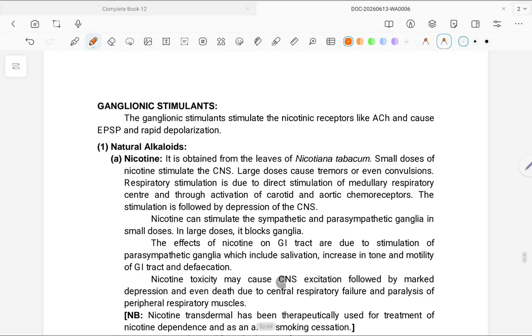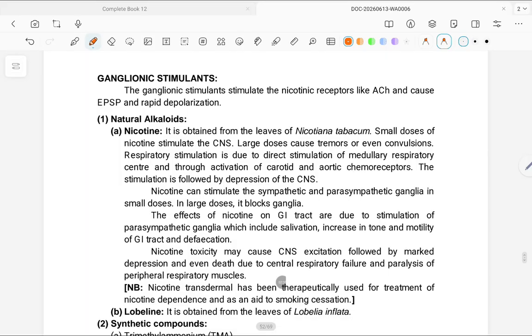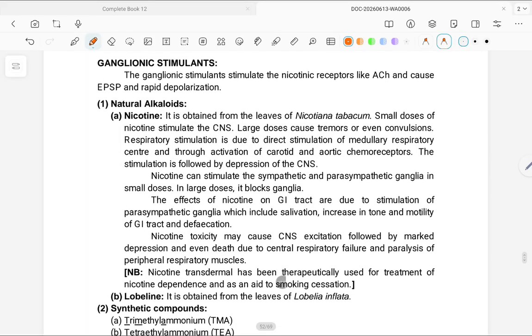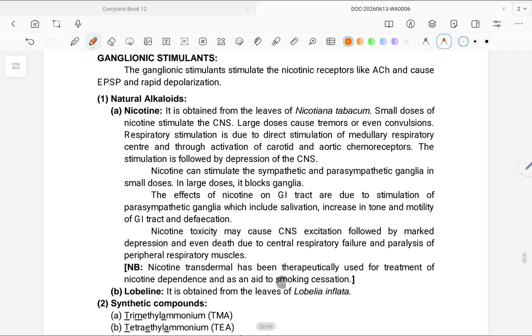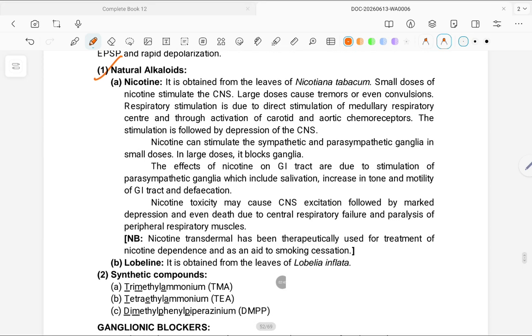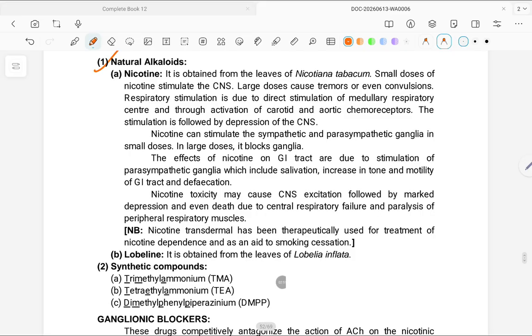Ganglionic stimulants. The ganglionic stimulant stimulates the nicotinic receptor like ACh and causes EPSP and rapid depolarization. Natural alkaloid: nicotine. It is obtained from the leaf of Nicotiana tabacum.